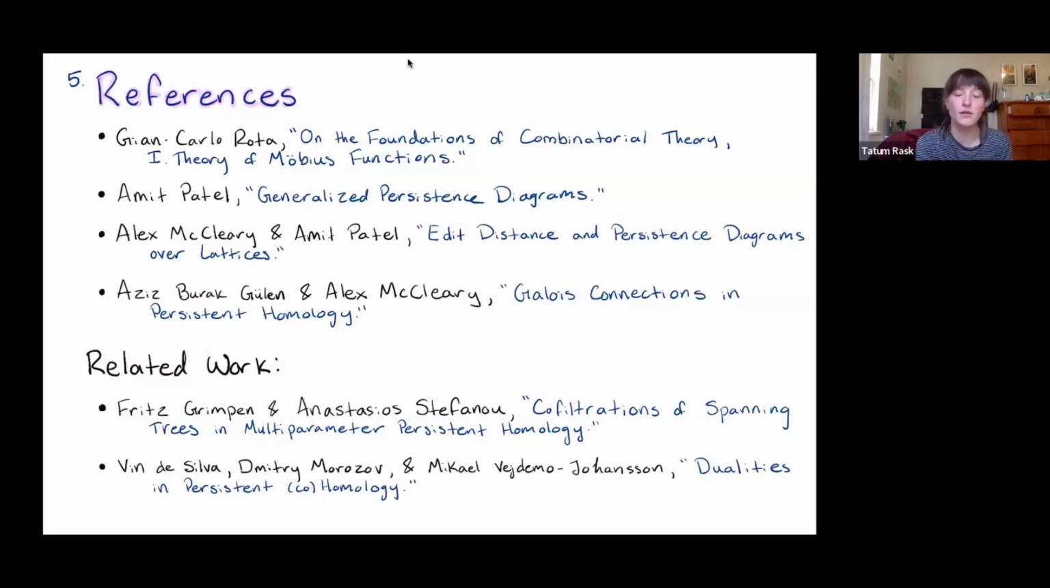I also want to point out some related work. So this project was really inspired by this dualities and persistent cohomology paper. We wanted to know if those dualities held in the multi-parameter setting. And that's how we came at this whole notion of cofiltrations, dual filtrations, and all of that. I also want to point out some related work. This paper, I haven't had the time to read in depth, but I would really like to, called Cofiltrations of Spanning Trees in Multi-Parameter Persistent Homology. It'd be really cool to see some examples of cofiltrations showing up, especially in applications.